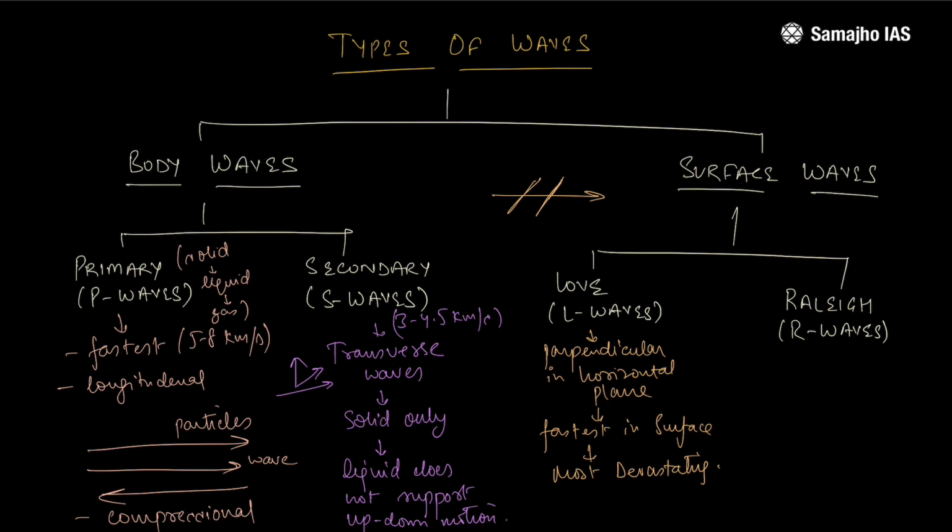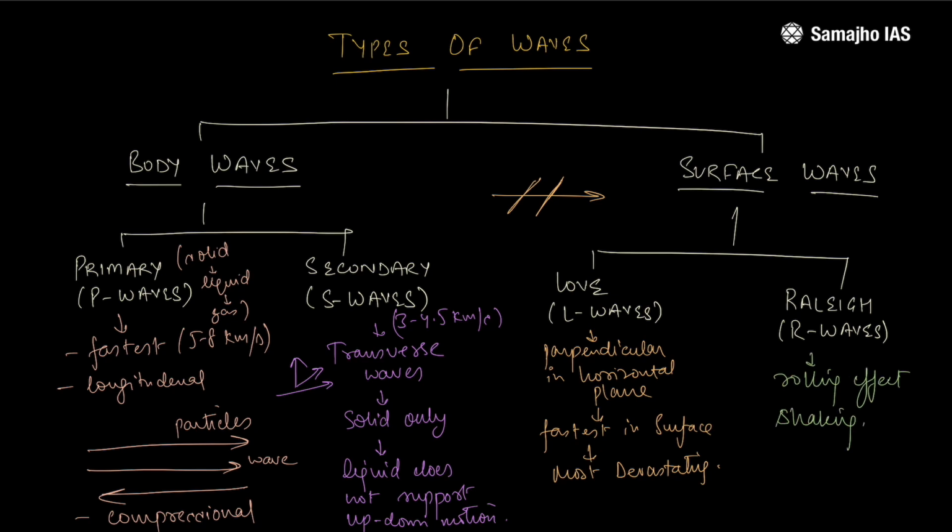Then the Rayleigh waves or the R waves. These are just like water waves. A rolling effect like in a lake or an ocean. A swinging effect which would cause most shaking on the surface and cause damage to buildings and everything. But they are less devastating as compared to the Love waves.